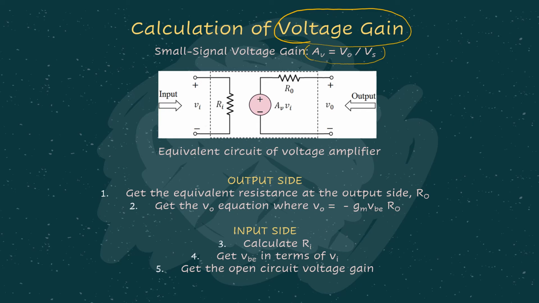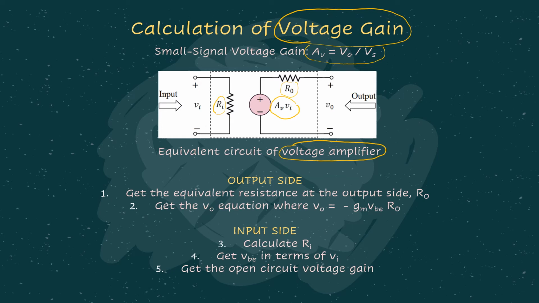Okay, before we go further, let's recall the one that you learned in chapter 1, where we covered the voltage amplifier model. Remember, the voltage amplifier model can be represented by having Ri as the input resistance, AVVi as the open circuit voltage, and R0 as the output resistance. So this is the voltage amplifier model.